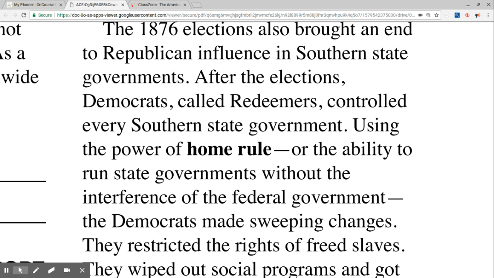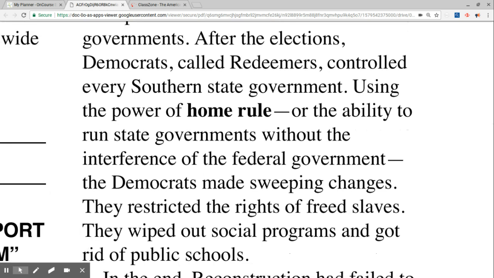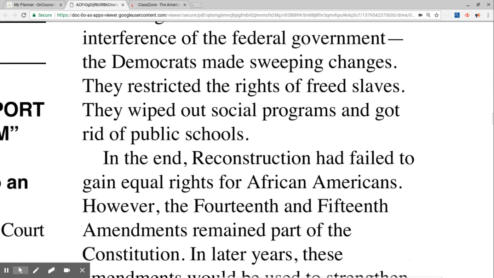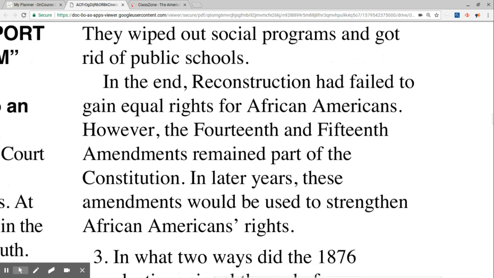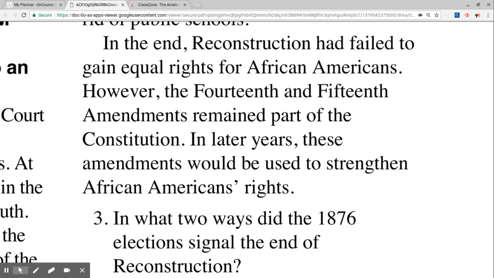Using the power of home rule, or the ability to run state governments without the interference of the federal government, the Democrats made sweeping changes. They restricted the rights of freed slaves. They wiped out social programs and got rid of public schools. In the end, Reconstruction had failed to gain equal rights for African Americans. However, the 14th and 15th Amendments remained part of the Constitution. In later years, these amendments would be used to strengthen African Americans' rights.